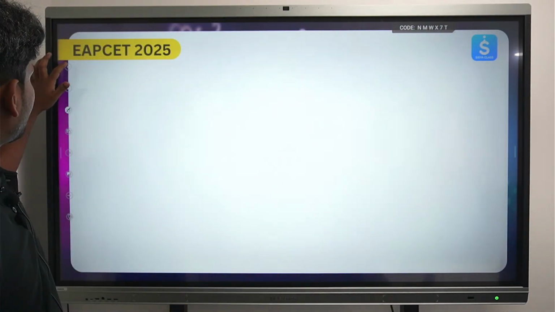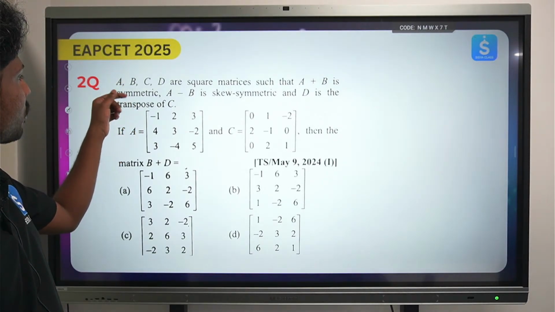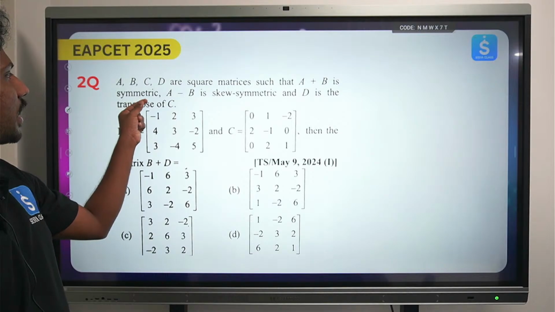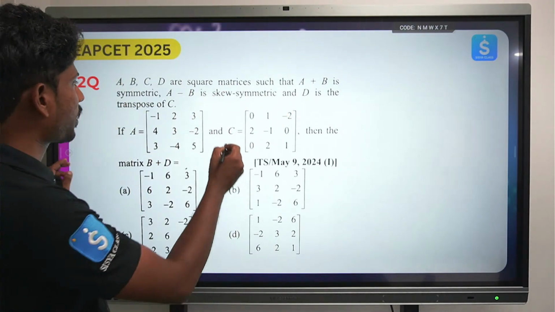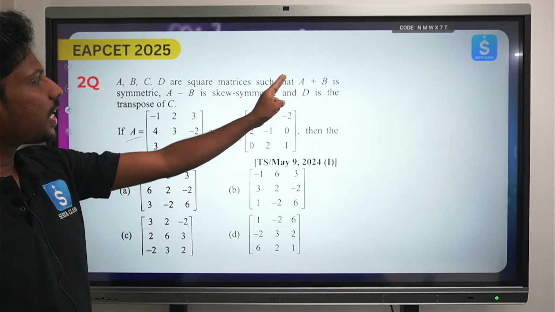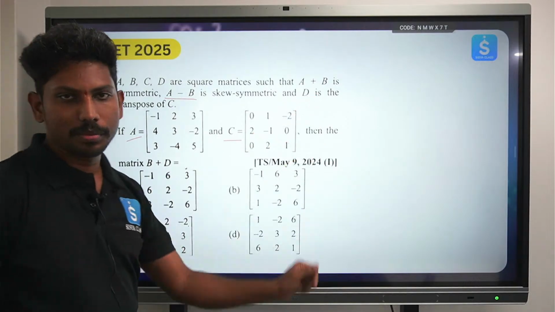So this is the first thing. Okay, the next question is: ABCD are square matrices where A plus B is symmetric, A minus B is skew symmetric, and D is the transpose of C. He has given us the matrices A and C. He is saying A plus B is symmetric and A minus B is skew symmetric.